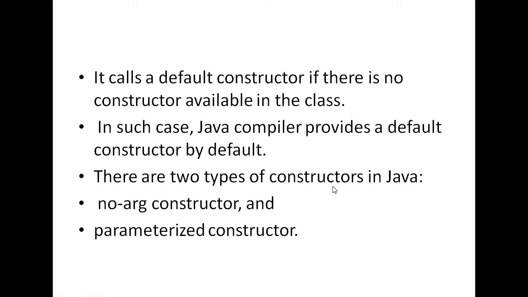So there are two types of constructors present in Java. First is the no-argument constructor and second is the parameterized constructor. So in Java programming we generally have two types of constructors. First one is the no-argument constructor or default constructor. Second one is the parameterized constructor.